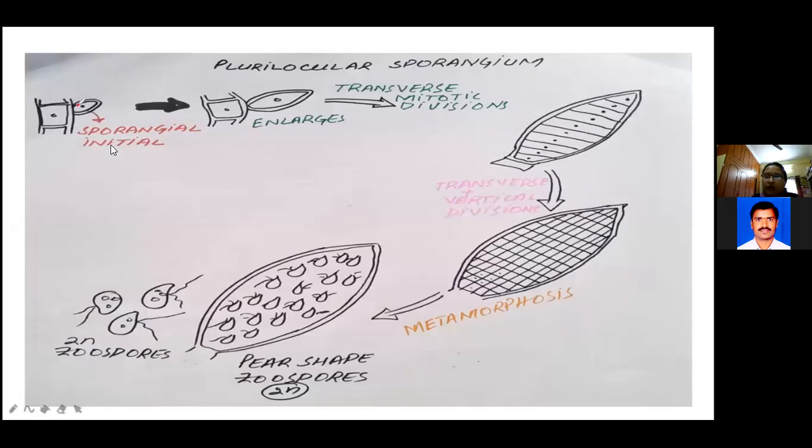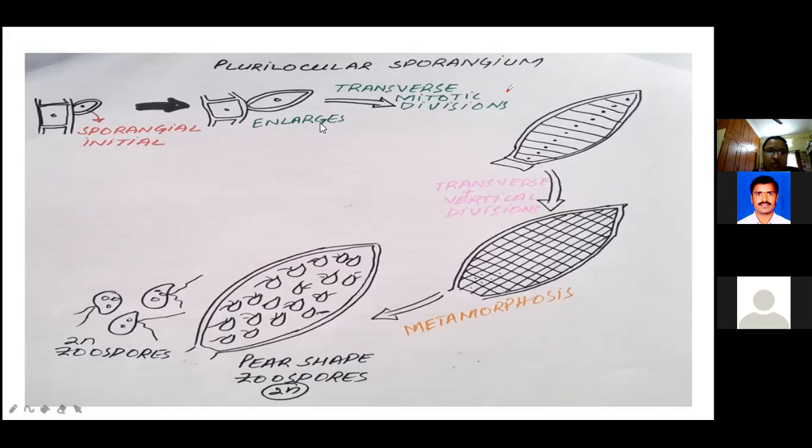This is a sporangial initial. In this one, meiotic division is present.